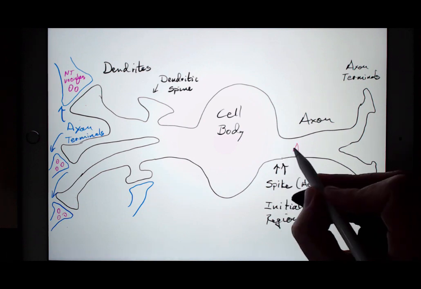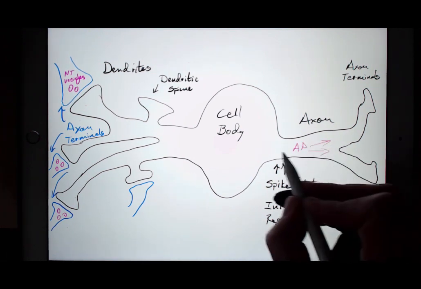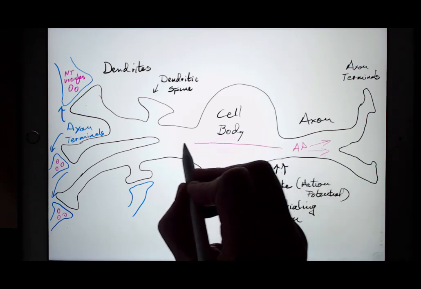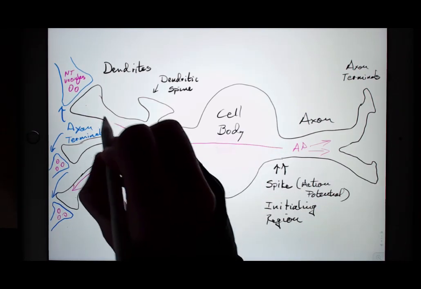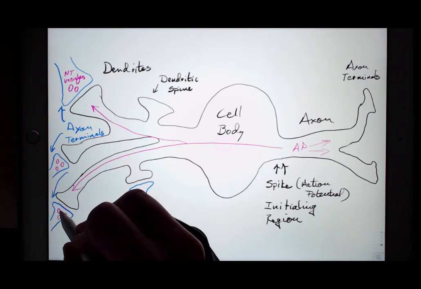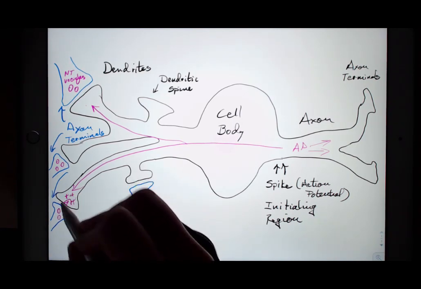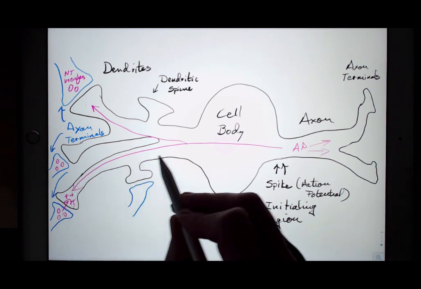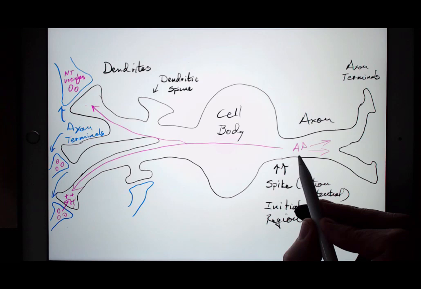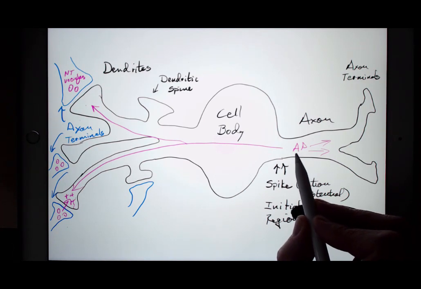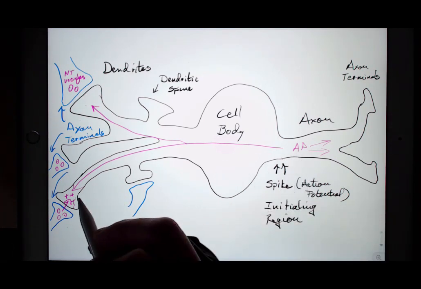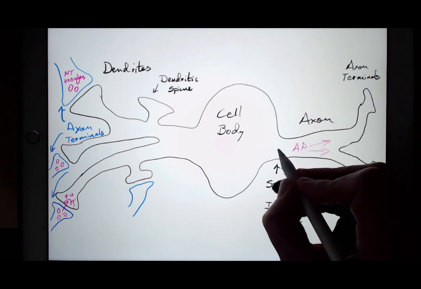In that case, if there's been an action potential, then we need a signal coming back to the dendrites indicating that there's been an action potential. So not only was neurotransmitter released causing positive charge to enter at a particular dendrite, but that positive charge was associated with an action potential. So the learning will happen only if the event caused an action potential, and then we want to change here. In order for that to happen, we need one additional step.